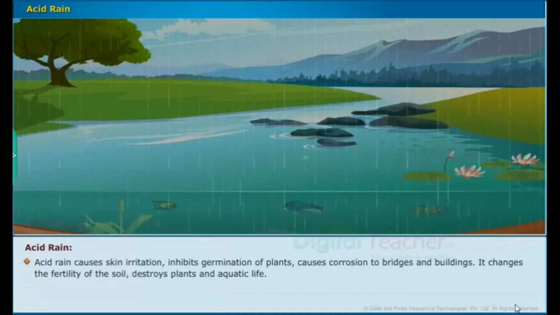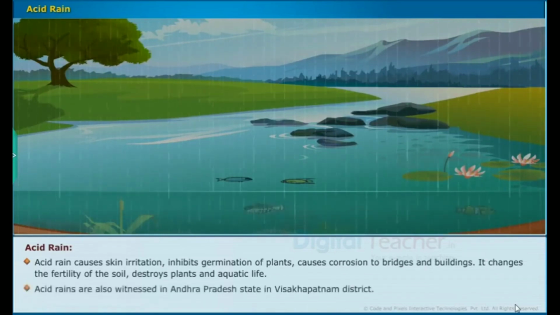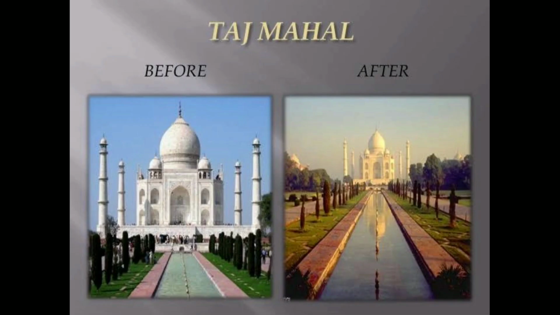Acid rain causes skin irritation, inhibits germination of plants, causes corrosion to bridges and buildings. It changes the fertility of the soil, destroys plants and aquatic life. Acid rains are also witnessed in Andhra Pradesh state in Visakhapatnam district. Children, do you know Taj Mahal? Yes, we know. Taj Mahal is one of the wonders of the world, but now it is affected by acid rains. So, what is the major cause of acid rains?